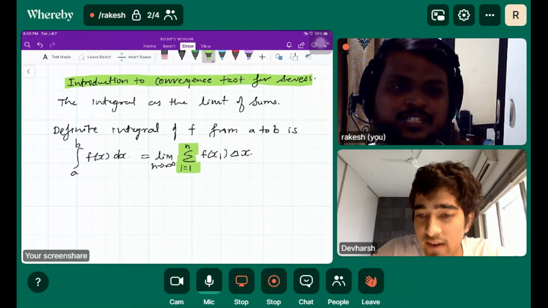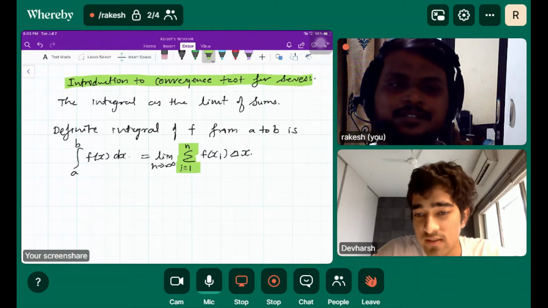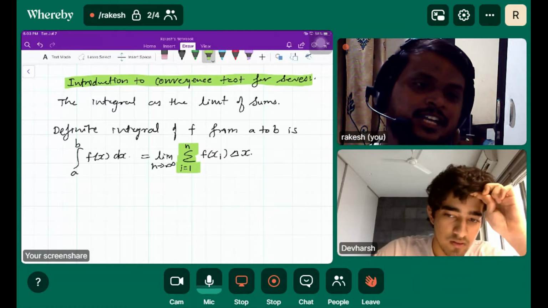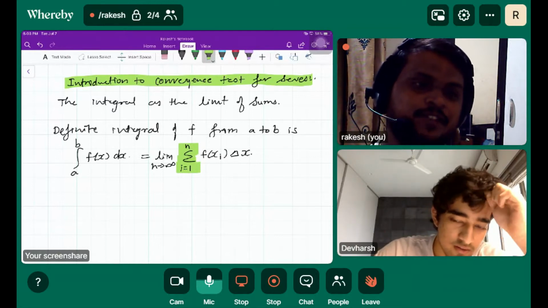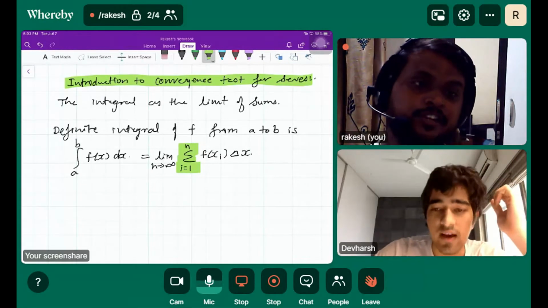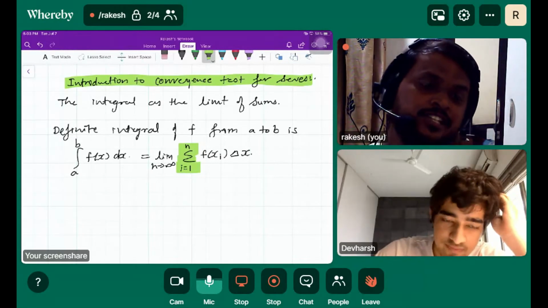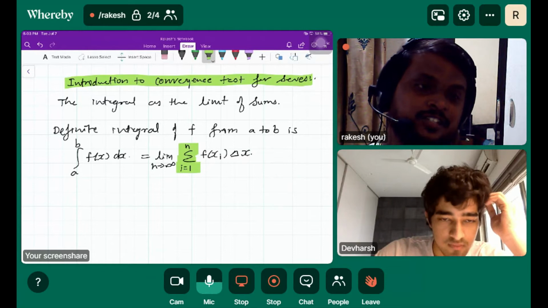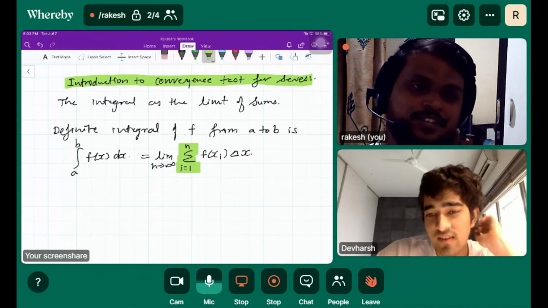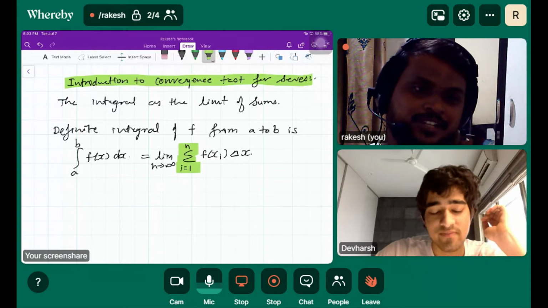But I won't directly give you the integral test. What is the integral? There must be some connection. Why are we introducing integration now? All of a sudden, why are we introducing integration? We have been discussing series, and suddenly I'm introducing integration. It makes students very confused at some point, right?